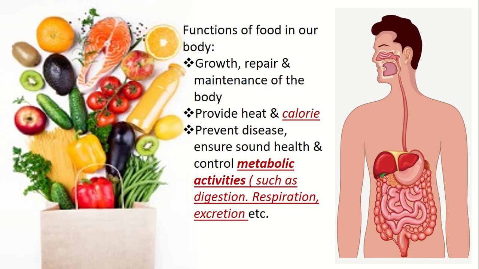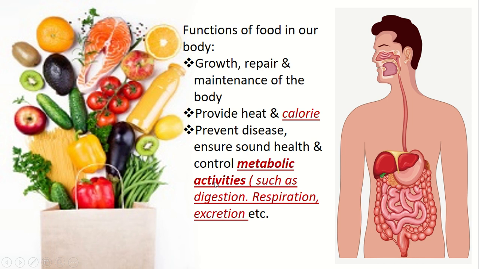Here follow functions of food in our body. So the ingredients of food, elements or nutritive substances present in food, perform mainly three functions in our body. That is growth, repair and maintenance of the body, which helps the growth and development of the body. If any wear and tear occurs in our cell, that must be repaired and maintained. Then provide heat and calorie to do the work, that means provides energy. Then food also prevents disease and ensures sound health